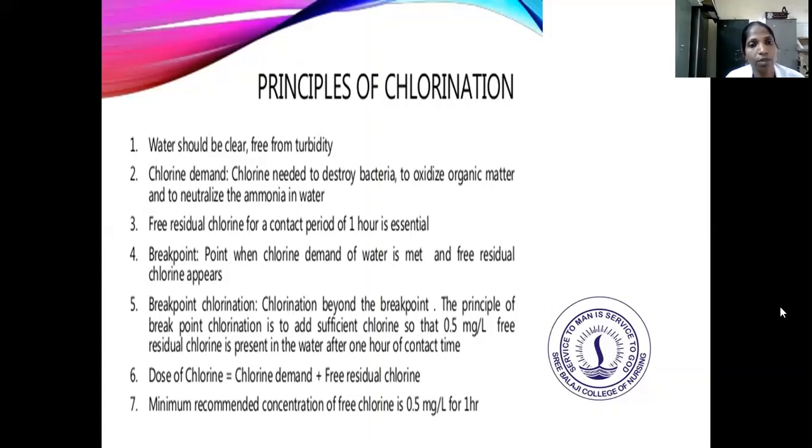The break point is when the chlorine demand of water is met and free residual chlorine appears. The principle of breakpoint chlorination is to add sufficient chlorine so that 0.5 milligram per liter of free residual chlorine is present after 1 hour of contact time. Dose of chlorine is chlorine demand plus free residual chlorine. The minimum recommended concentration of free chlorine is 0.5 milligram per liter.